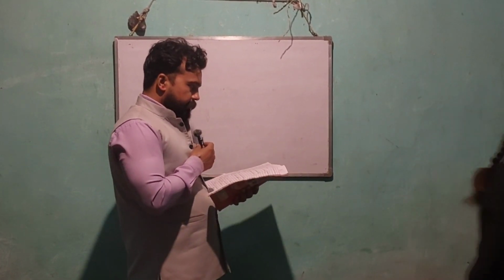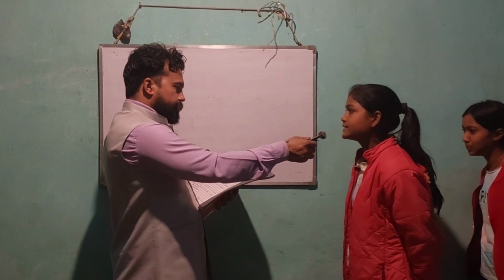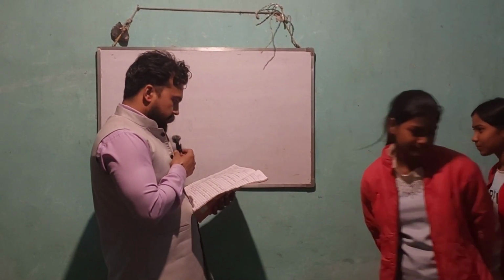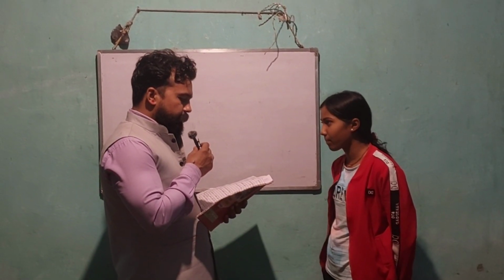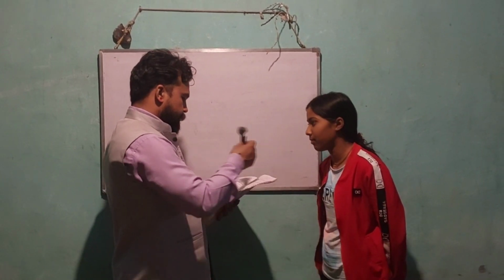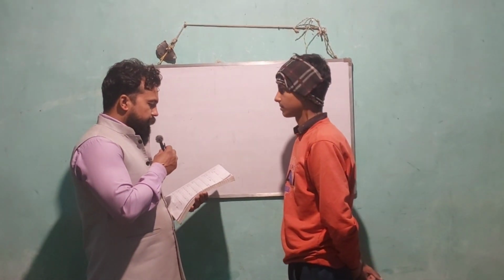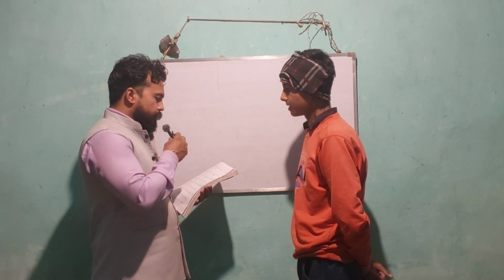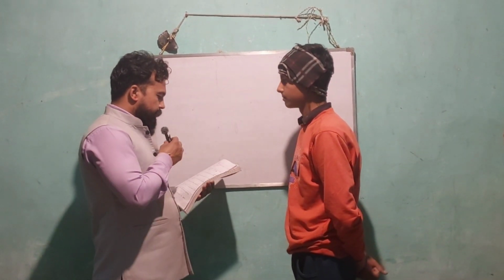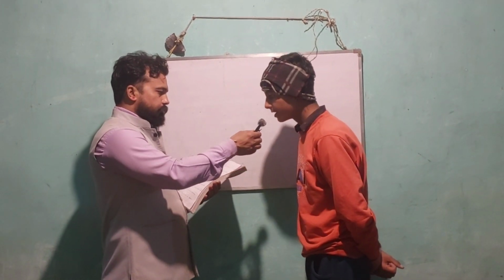Okay, Damni. Which gas is produced when an acid reacts with a metal? My answer is hydrogen. Okay, Manvi. What is the smallest unit of an element that retains its chemical properties? My answer is atom. Okay. Abhi, tell me beta, which physical quantity is measured in newtons? My answer is force. Okay. Which color of light has the shortest wavelength in the visible spectrum? My answer is violet. Okay.